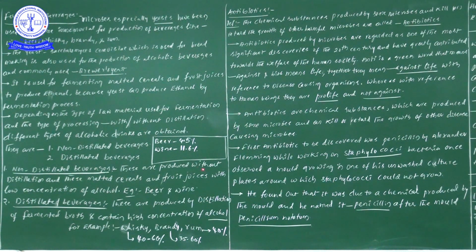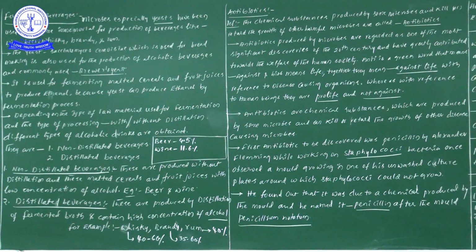These beverages are produced without distillation, from malted cereals and fruit juices, with a low concentration of alcohol. This point is important. When we produce beverages without the distillation process, the alcohol concentration is very low. What types of beverages can we take here? Beer and wine.